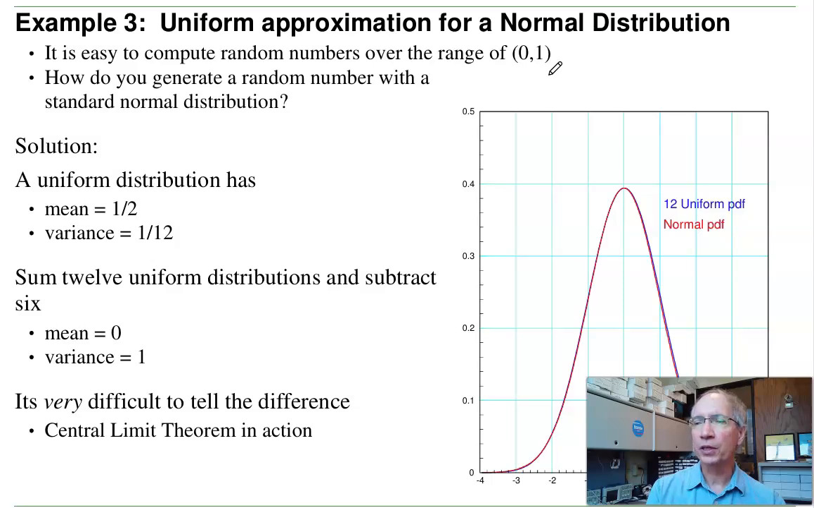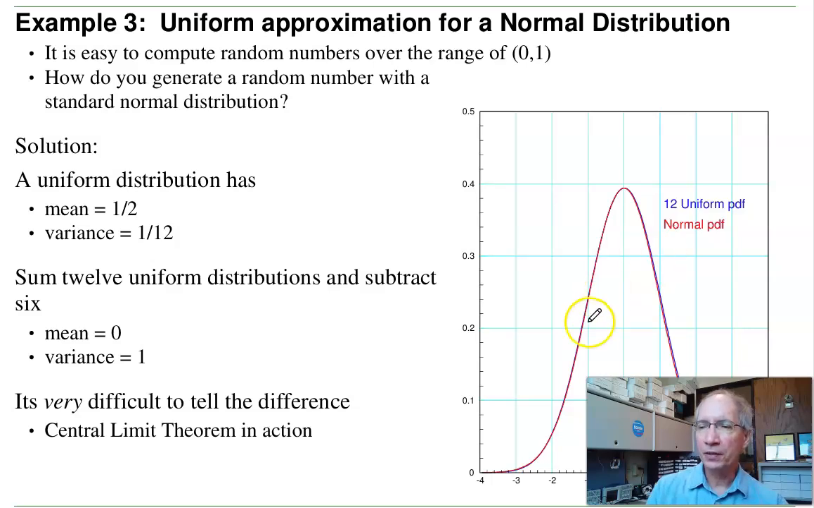Well, you can do something which is close. This is actually what they do typically. A uniform distribution has a mean of a half, a variance of 1/12. If I add up 12 uniform distributions, the mean will be 6, and the variance is 1. If I add up 12 uniform distributions and subtract 6, now the mean is 0, the variance is 1. And what that looks like is the blue curve is the PDF for 12 uniform distributions minus 6. A normal distribution is shown in red. The two are different, but it's really hard to tell the difference.